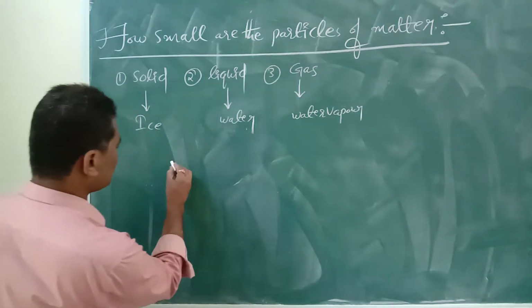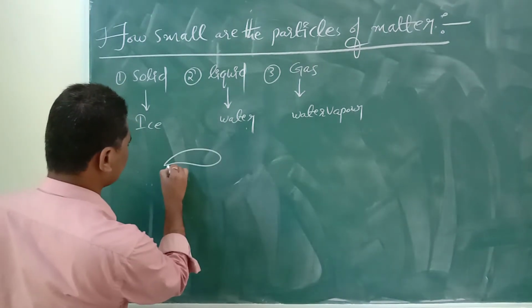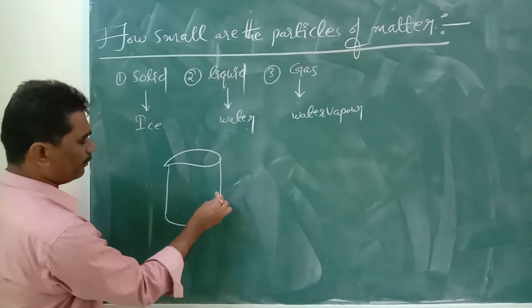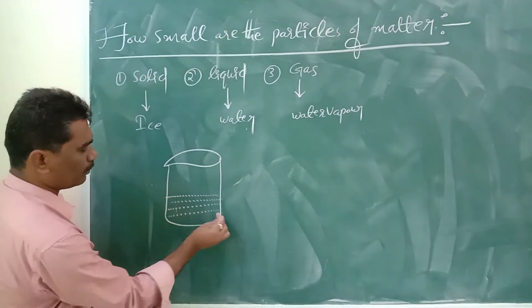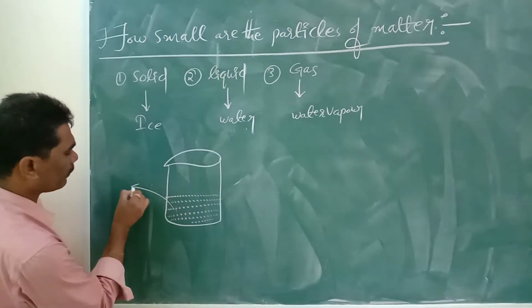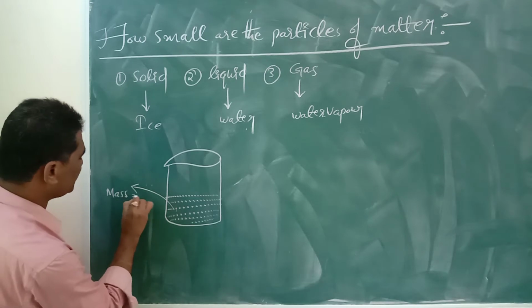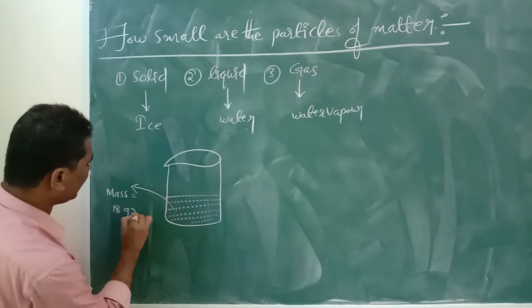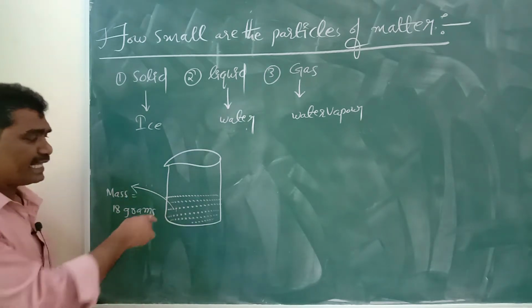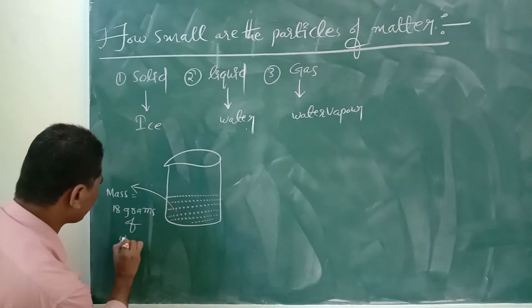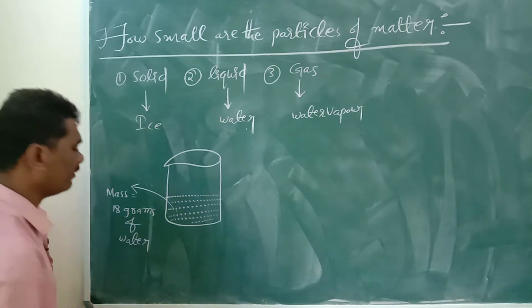For example students, here one container is there. In this container I am taking 18 grams of water.